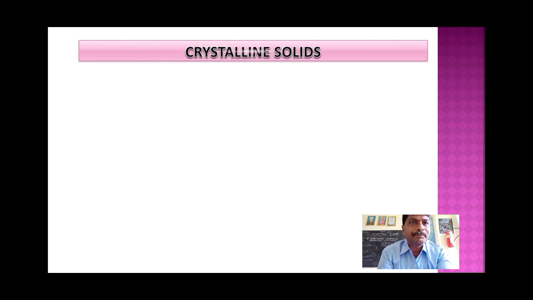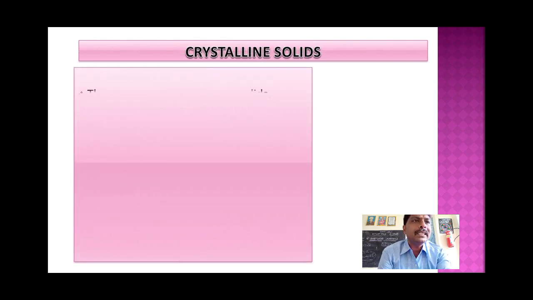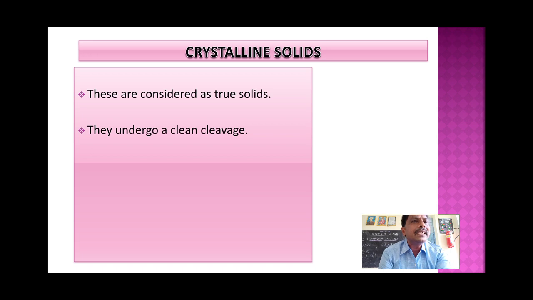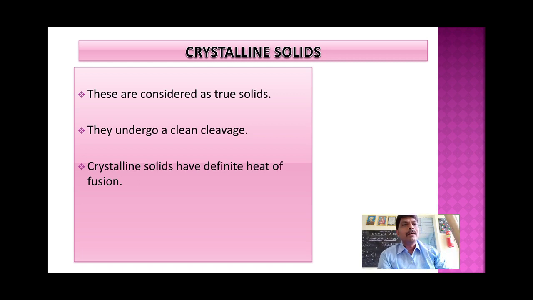Now we will go to the next point. What are the remaining properties of crystalline solids? Now the next property is that crystalline solids are considered as true solids. Another variety is there, which we will see next. Now the next point is they undergo clean cleavage. You take one metal rod or item and try to break the crystalline solid. Then the crystalline solid gives some pieces.